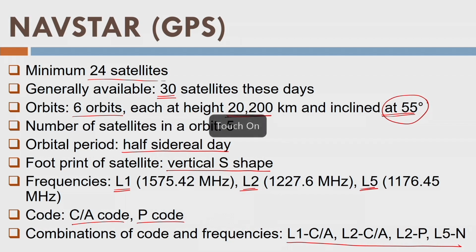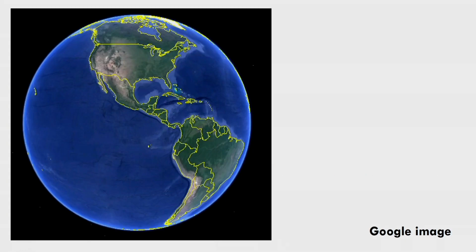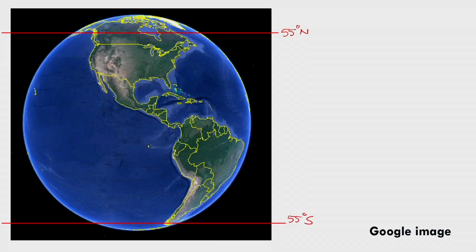Okay, so let us go ahead and see what the vertical S shape is. This is the shape of the Earth shown here, and if I try to make the 55-degree lines, that is 55 degrees north approximately, and this is 55 degrees south. The satellite is moving in an inclined orbit. So when the satellite goes up above the equator, its footprint or its track on the Earth is going to increase.